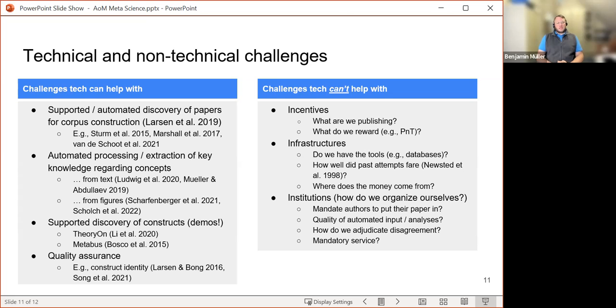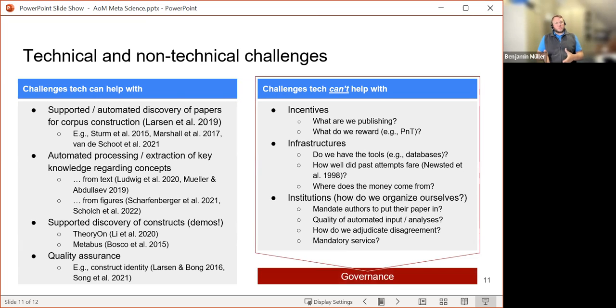And then lastly, the institutions. How do we organize ourselves? How do we make sure that all the relevant and current papers go into these databases? Do we mandate a service from the reviewers, from the authors, from the editors? How do we assure that the data that's in those databases that become kind of a common knowledge infrastructure is up to date and also of high quality? And how do we adjudicate disagreement? Today, my argument will be we don't have a lot of answers here, even though hopefully you'll leave this workshop with a keen understanding of how important these points are.